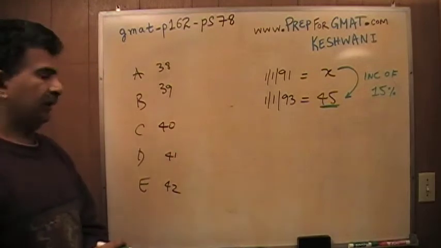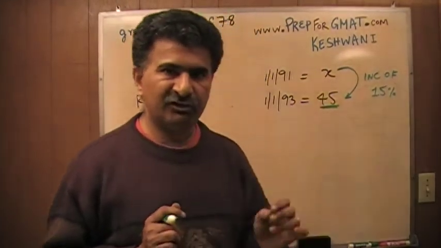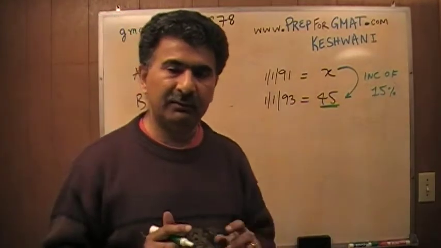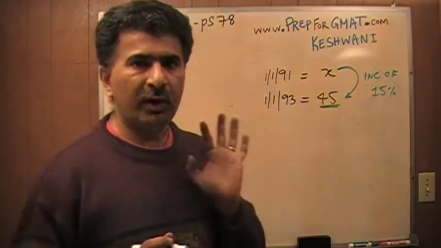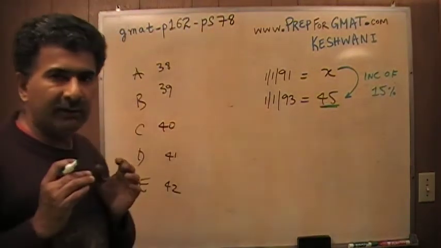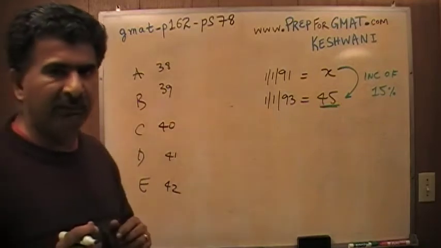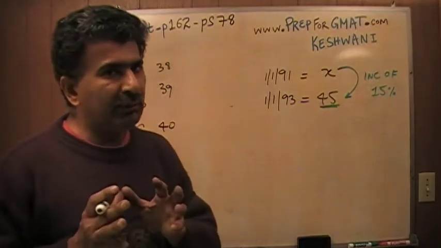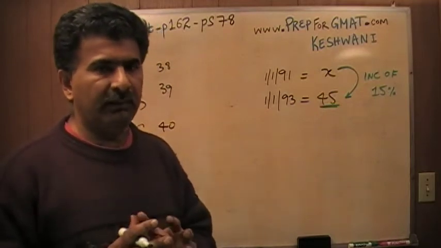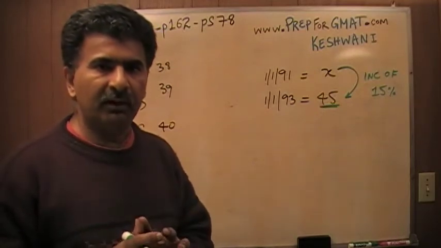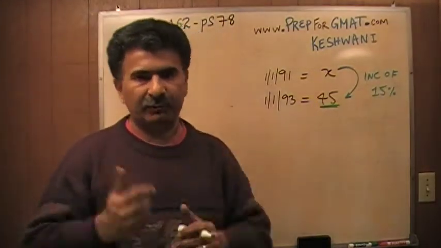So let's start. Again, there are two ways of solving this problem. As I always say, there is the classical way, the traditional way, the orthodox way, the geeky way, the nerdy way, the proper way, the academic way, or the quick and dirty way. The quick and dirty way here only works when the answers are numerical. And when the answers are numerical, almost all the time, they are arranged either in ascending order or in descending order. They are not mixed up together.